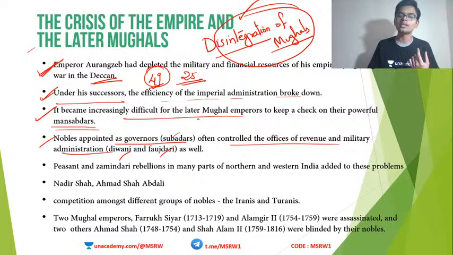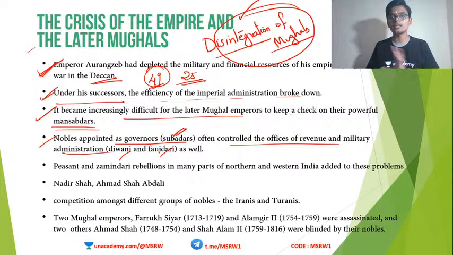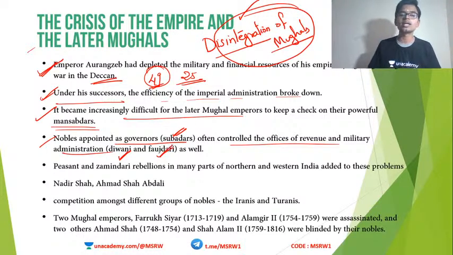Subedar does the law and order functions, Diwani the revenue, Faujdari the policing and judicial functions. All these were taken over by the governors.